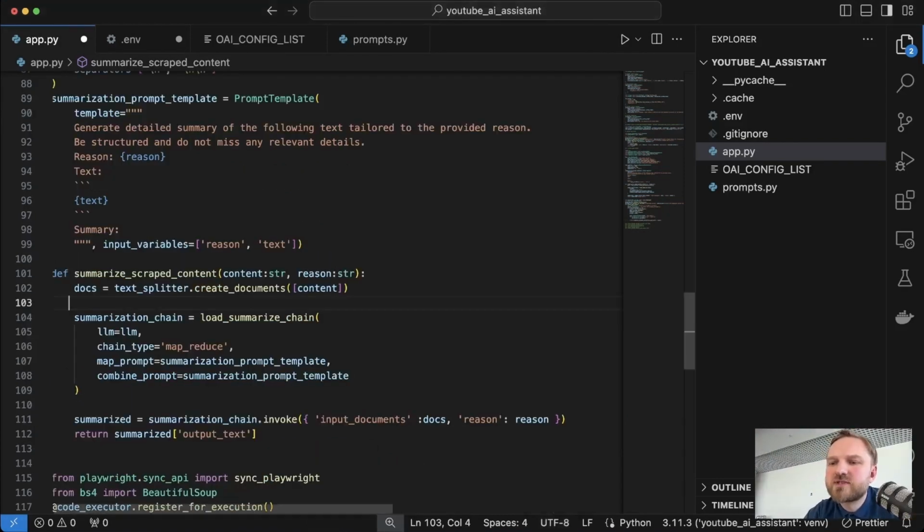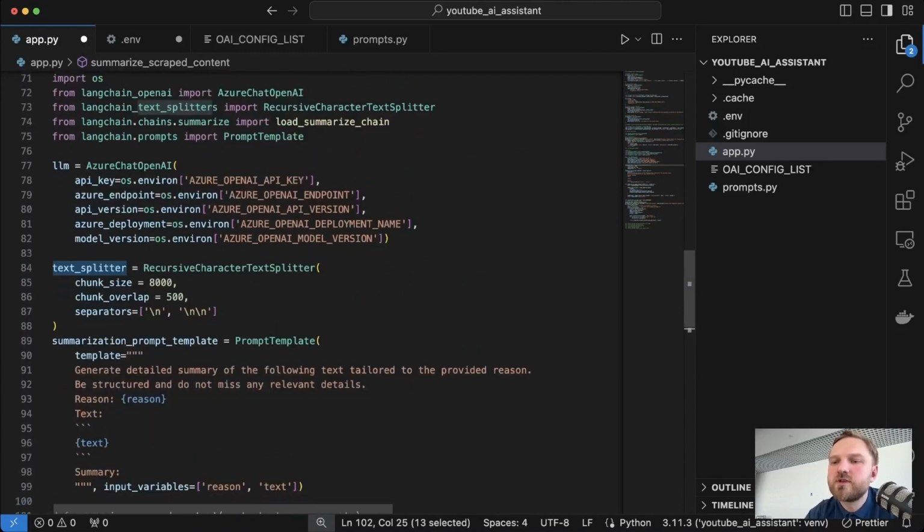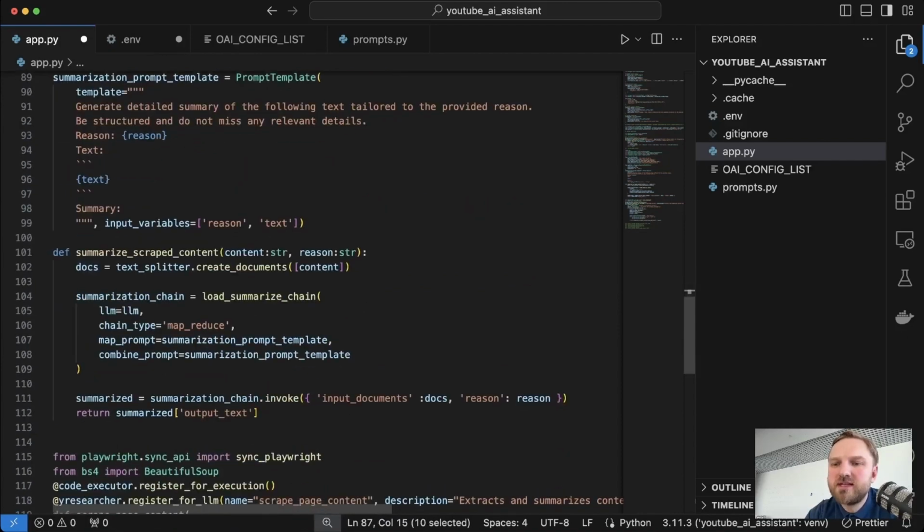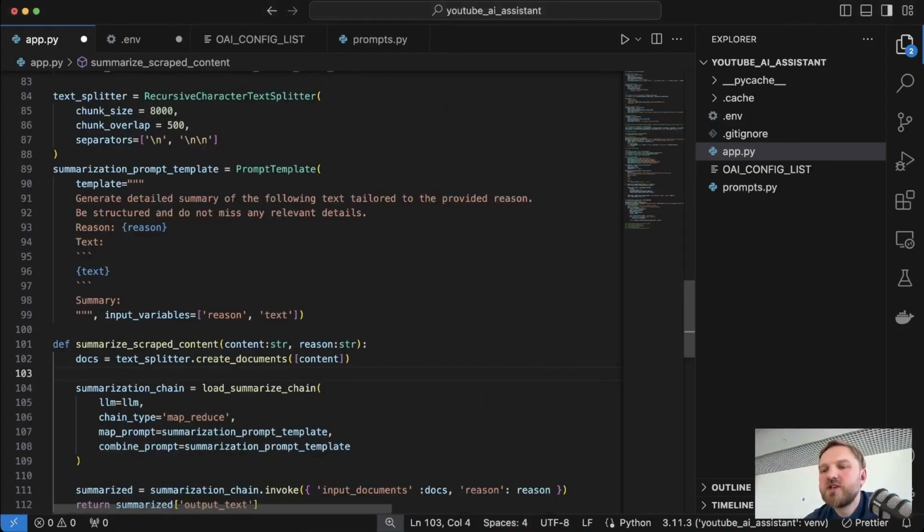First, we would like to split our content into documents. To do that, we will use a text splitter from the Langchain library, the recursive character text splitter. We will provide the size of our document, and then the document overlap size, and then the separator. When we have our documents split, then we will import the summarization chain from the Langchain library. The summarization chain will use a large language model under the hood to perform the summarization.